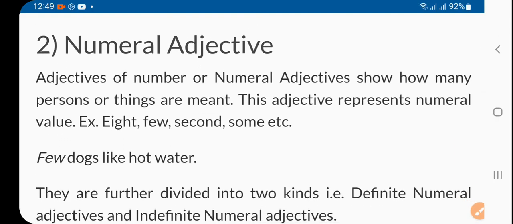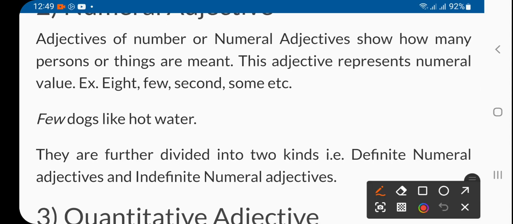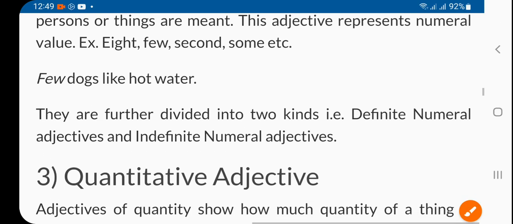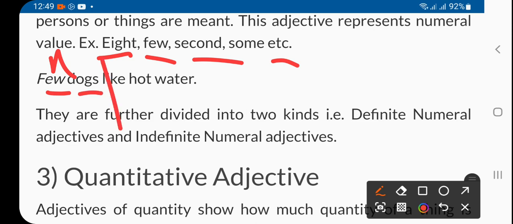The numeral adjective, as the name suggests, shows how many persons or things, right? This adjective represents a numeral value like number, 8, few, second, something like that. Few dogs: few is the adjective, and dogs is the noun, like hot water.